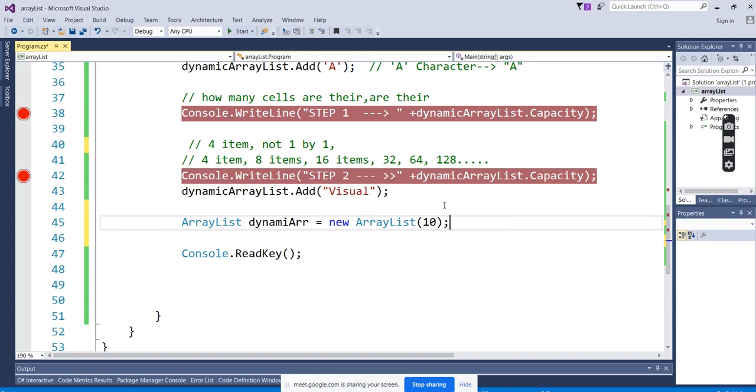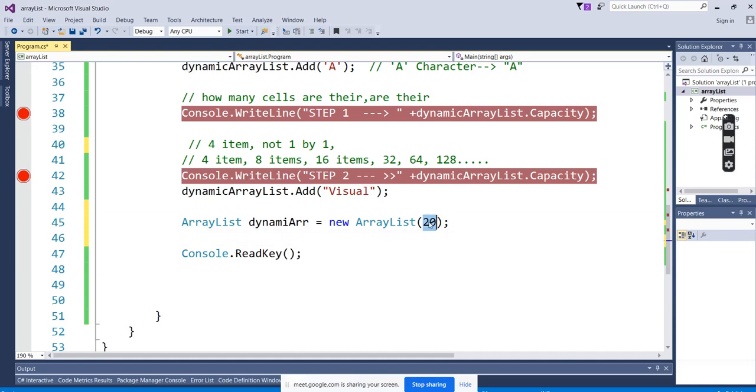So, after 10, what will happen? Again it doubles from whatever the initial value is: 10, then 20, 40, 80, 160. If we give the initial capacity as 20, then the next will be 40, 80, 160, like that. If you give a value here, it will take it as the initial capacity.